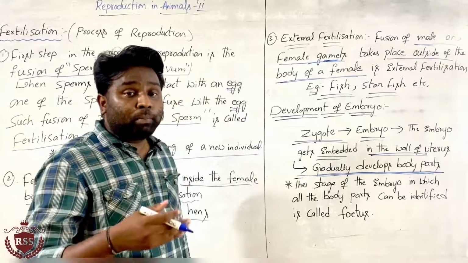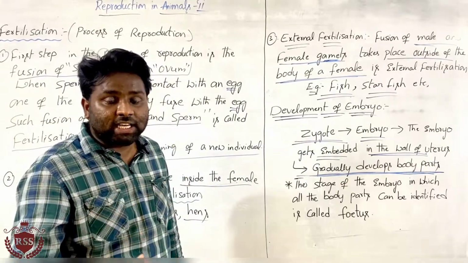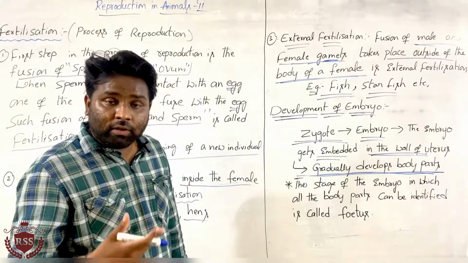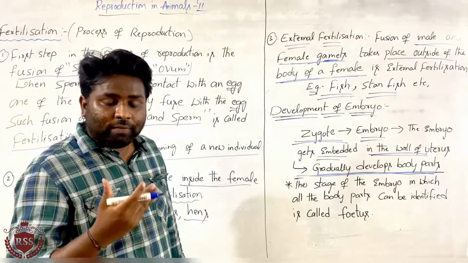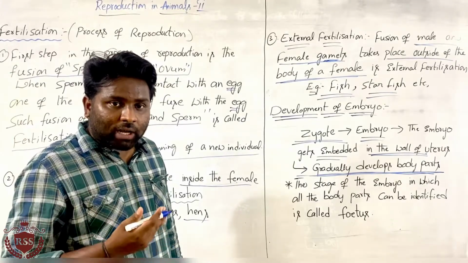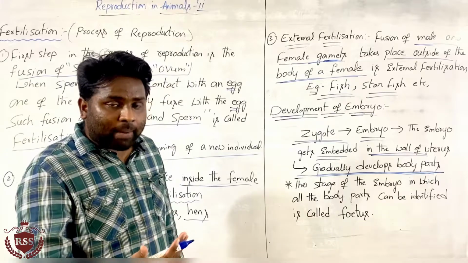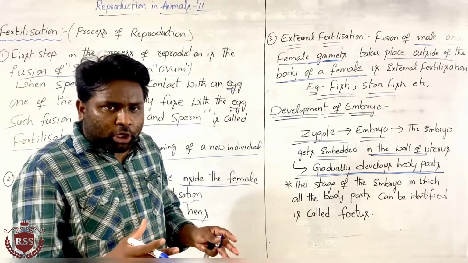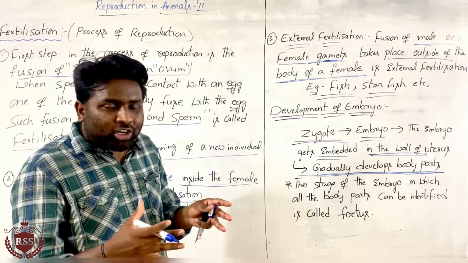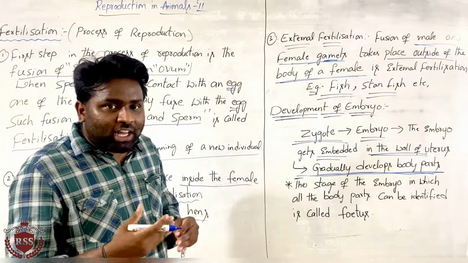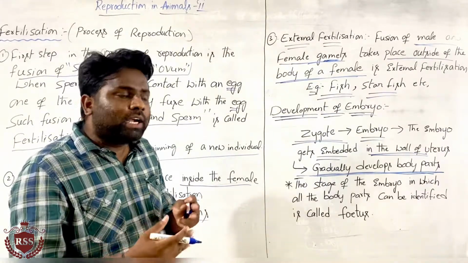After fertilization, the first thing we get is the zygote. The zygote slowly develops into an embryo. The embryo is embedded in the walls of the uterus and slowly body parts develop.